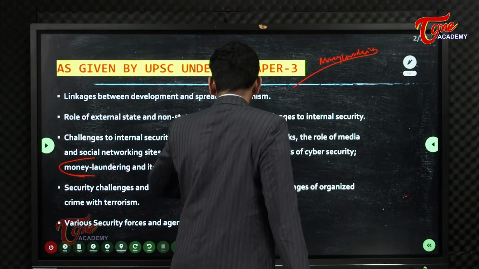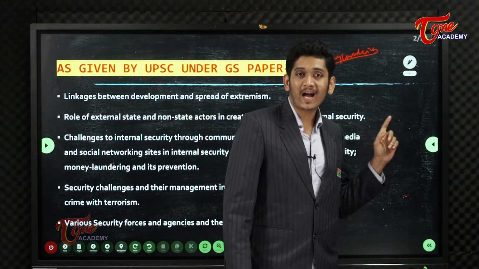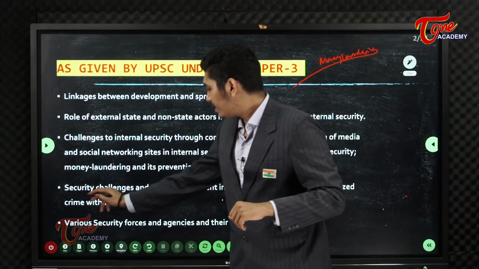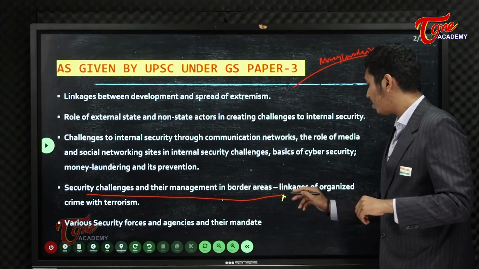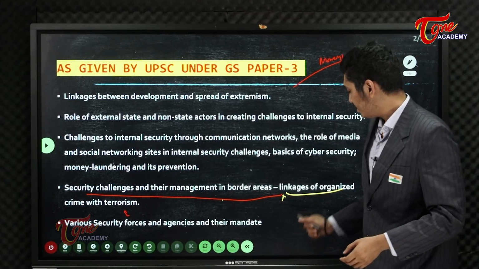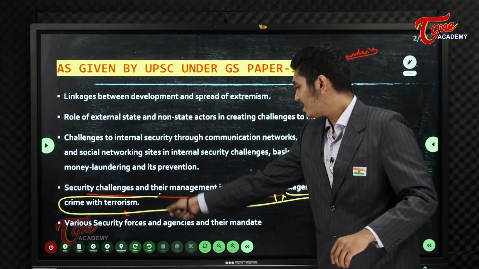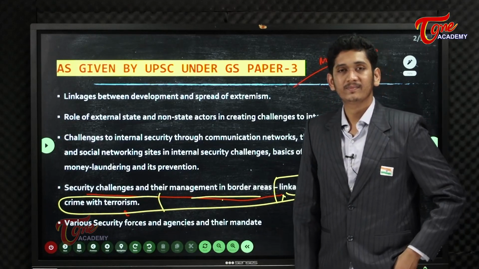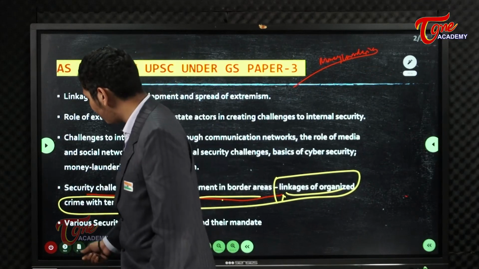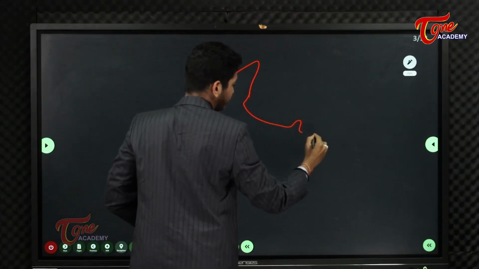And please, my friends, try to be very innovative with your answers. Try to draw the maps, especially in the case of this part I am telling you now. Security challenges and their management in border areas, linkages of organized crime with terrorism. Two parts you have in this. One is linkages of organized crime with terrorism, the other is security challenges and their management in border areas. That is, as I previously showed you the map of India, let me draw that map again. It's a rough map. Please do not get hurt if any feelings are there.